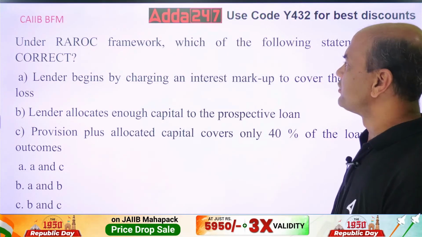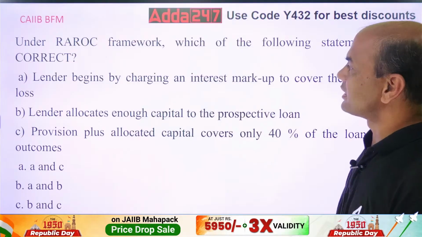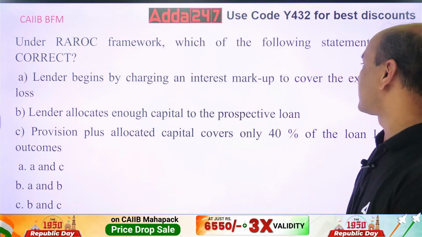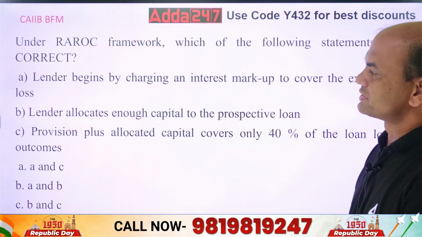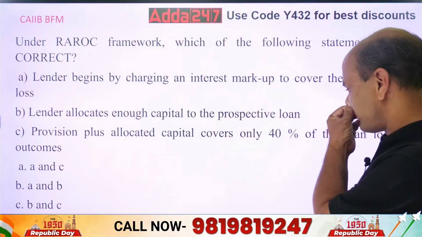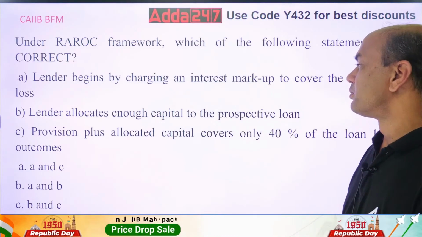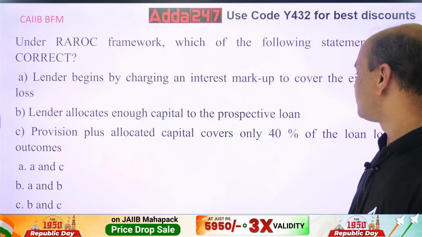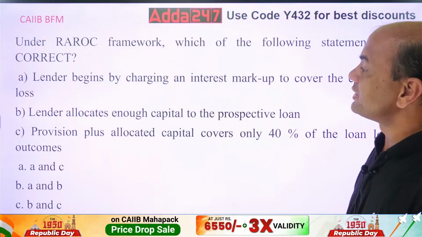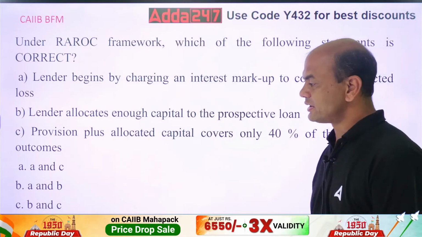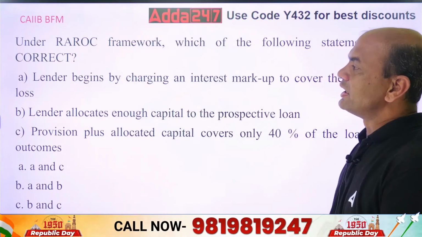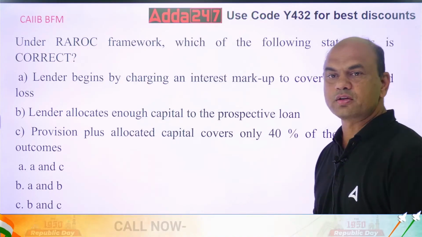Under RAROC framework, which of the following statements is correct? A: Lender begins by charging an interest markup to cover the expected loss. B: Lender allocates enough capital to the prospective loan. C: Provision plus allocated capital covers only 40% of the loan loss outcomes. So which of them is correct? A and C, A and B, B and C, all A, B and C. Lender means bank. We are talking over here of bank.